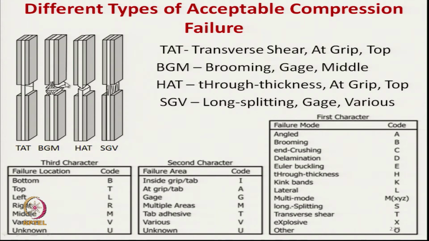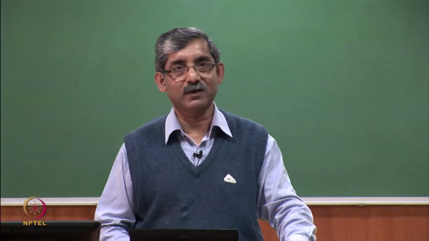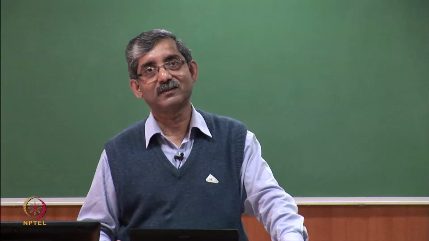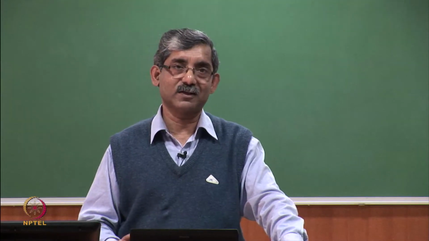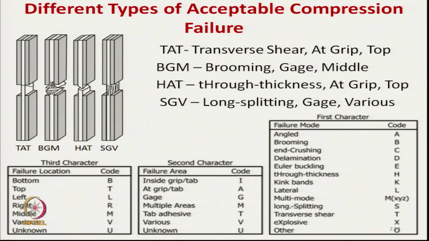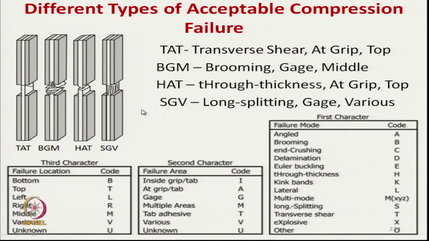So, looking at the failure type, we can take a decision: we have to adjust our process parameters and change the matrix characteristics, the quality of the matrix. In HAT, H means through thickness, A is at grip and T is the top.